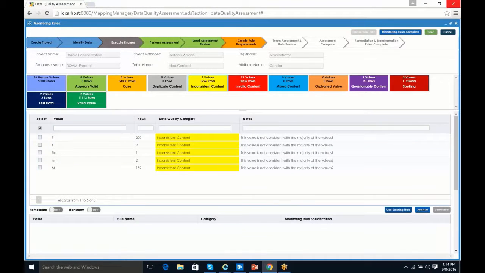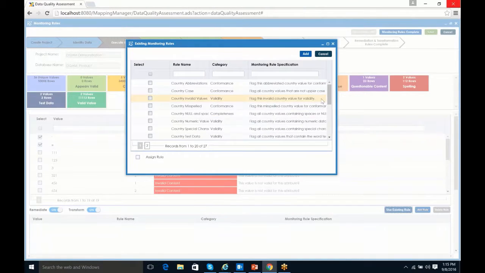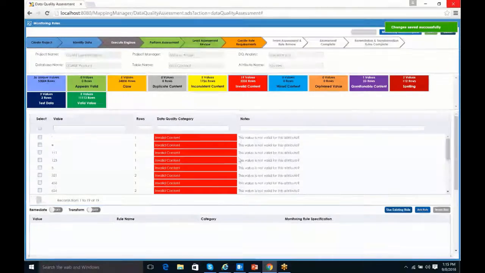Next, we'll look at our invalid content. Now, we have multiple types of invalid data here, so we want to create some specific things. For instance, I have special characters here, and I want to address special characters specifically. I have a rule that's already out there, so I'm going to say use existing rule. And it's the one we just used a moment ago, which is gender special characters. So I'm going to select that one and add it, and I'm going to save that as well. And now we're ready to move on.